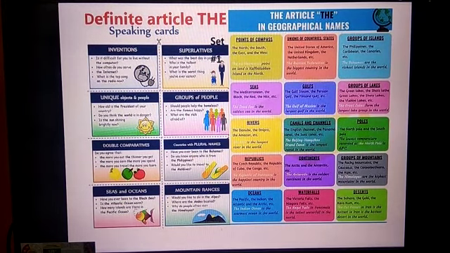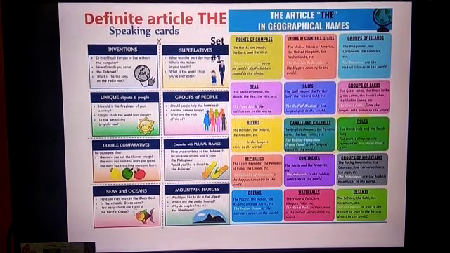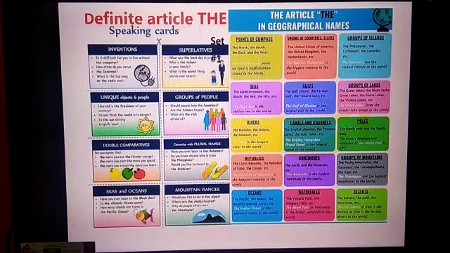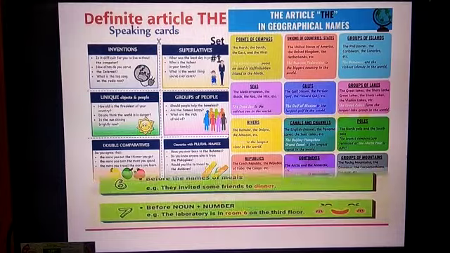Groups of islands you have already seen. Then seas, oceans, gulfs, groups of lakes, the Great Lakes. Likewise rivers, canals, channels, the poles, the North Pole, the South Pole, the Republic of, and continents, groups of mountains, oceans, waterfalls, deserts. So for all these you have to use the article the. Specifically, when you talk about them, you use the article the. So I think, children, that you have understood all this.